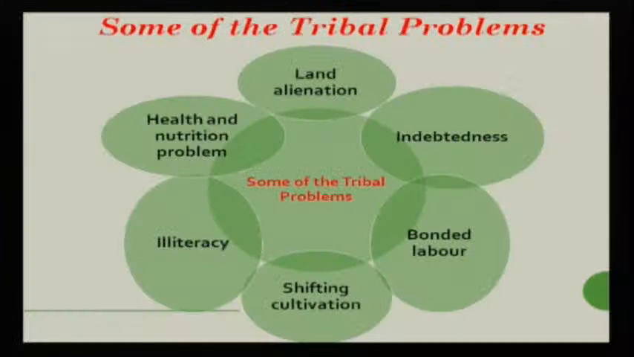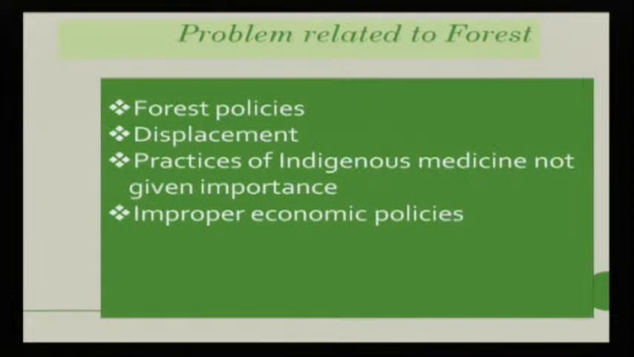If we talk about the problems faced by this group of population, land alienation is one of the major ones, along with indebtedness, bonded labor, shifting cultivation, illiteracy, and health and nutrition problems. So, we will discuss these one by one. Let us discuss the problems related to forests. If we talk about tribal households, you will find that their economy is mostly forest-based, and they are dependent on the forest for their livelihood and for each and every kind of economic and social need.